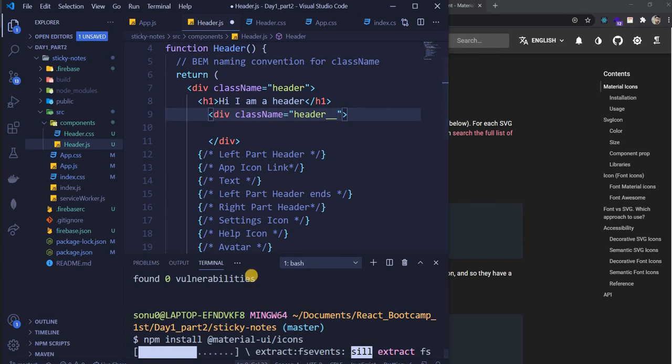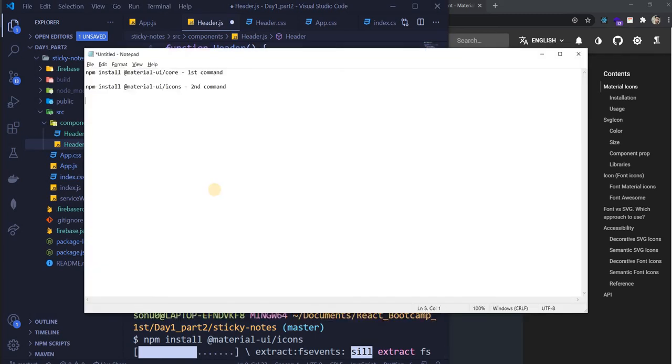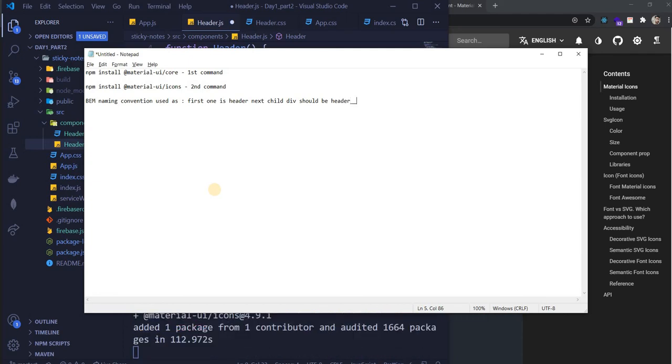The first one is header, and the next child div should be header, two underscores.